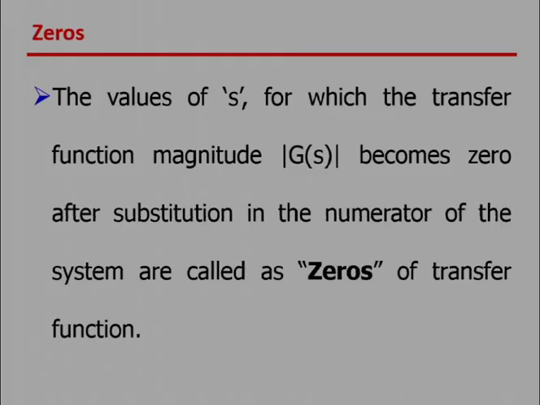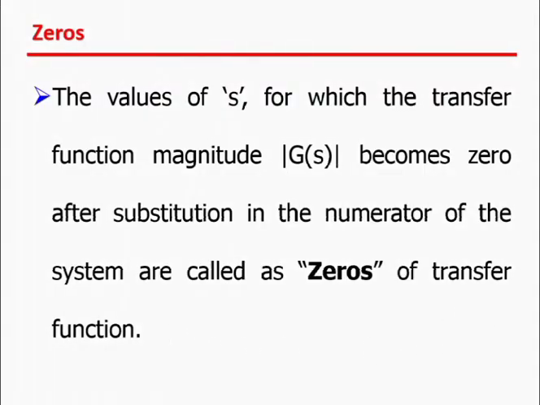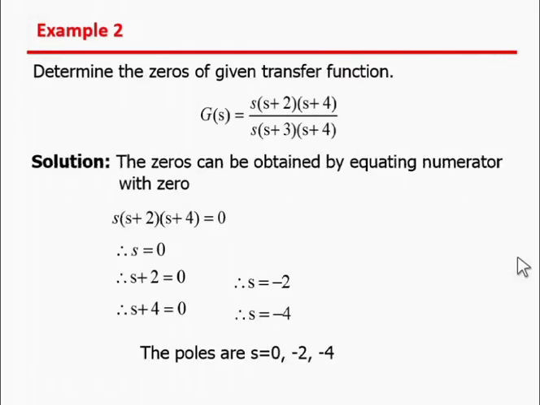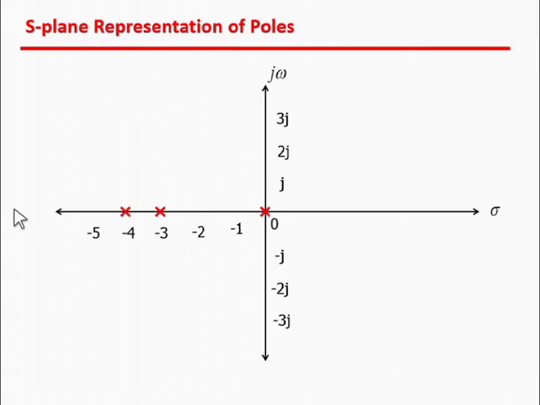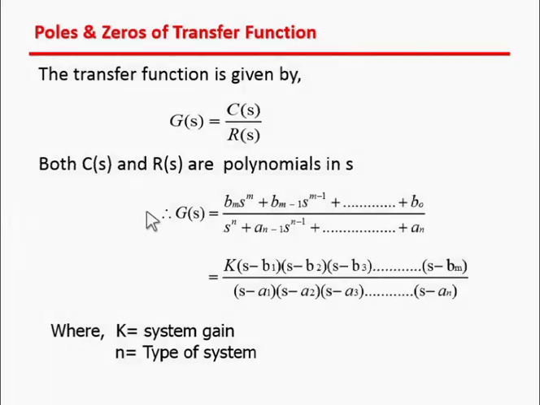Now the zeros of the system are defined as the values of s for which the transfer function magnitude G(s) becomes 0 after substitution in the numerator of the system. So this is the system, and this is the numerator.